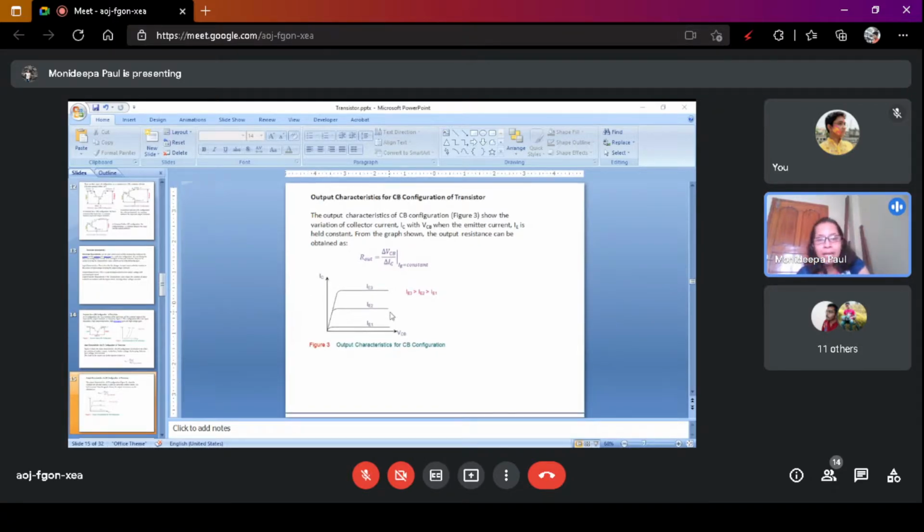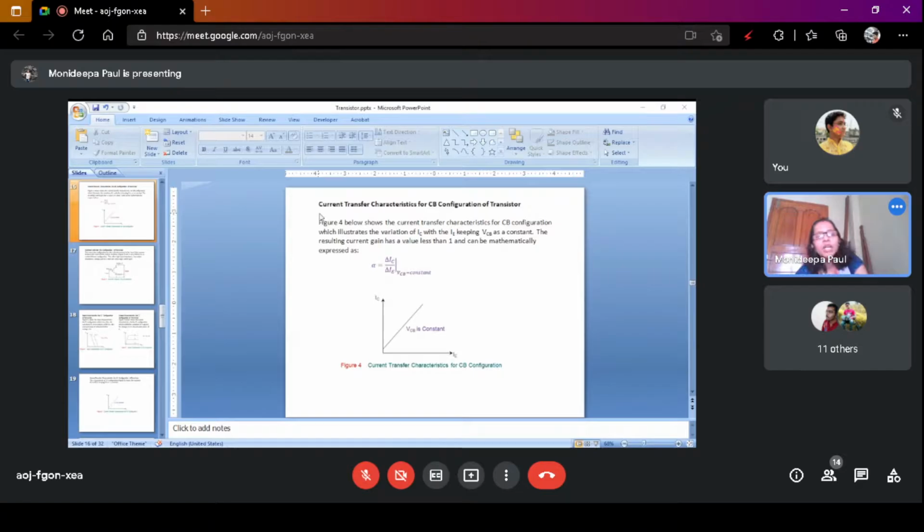Okay. Similarly, what is the current transfer gain? In case of common base configuration, current transfer gain is alpha. Alpha is the transfer gain, that means the change of output current divided by change of input current, so del IC divided by del IE when output voltage is constant.